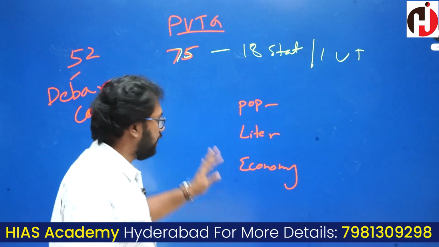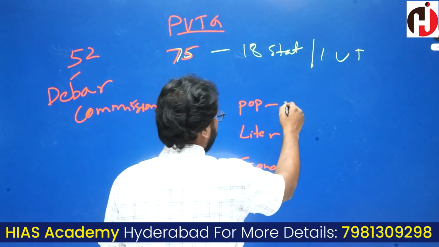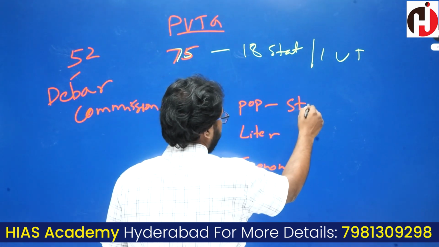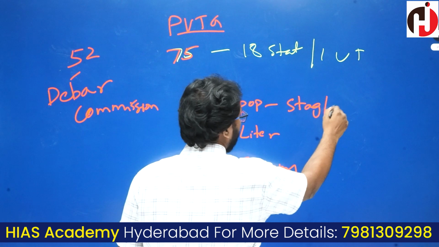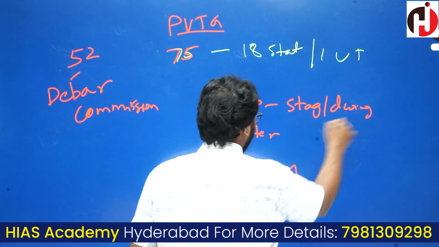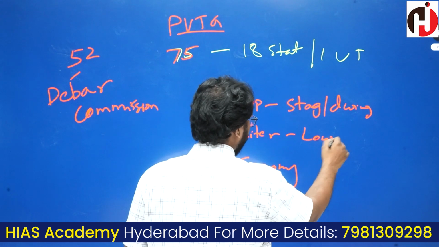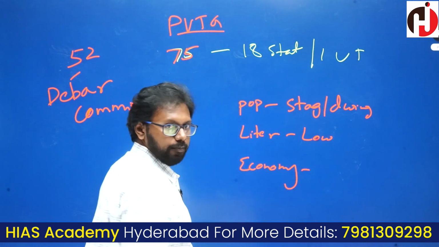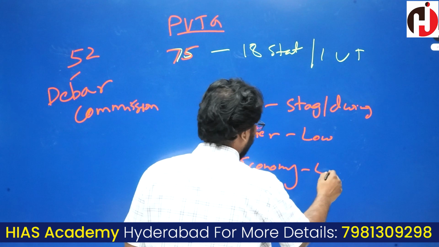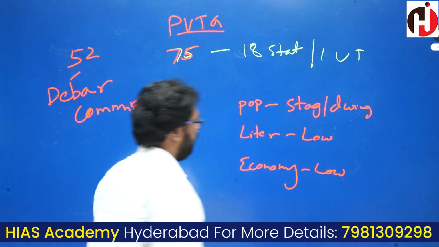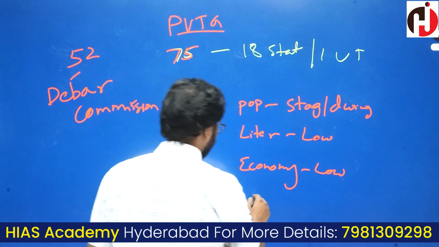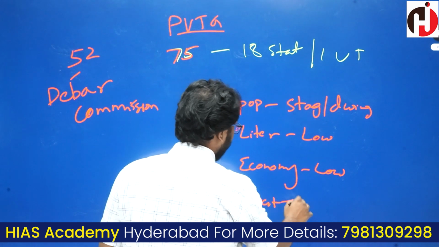For identifying these people, the population may be stagnant or dwindling. That means the population must be reducing. Literacy: low levels of literacy. Economy: very low economy. And one more criterion is the type of society they are living in, that is, a primitive society.